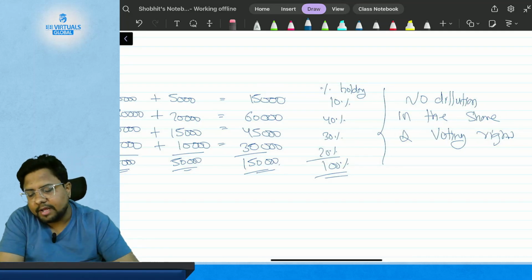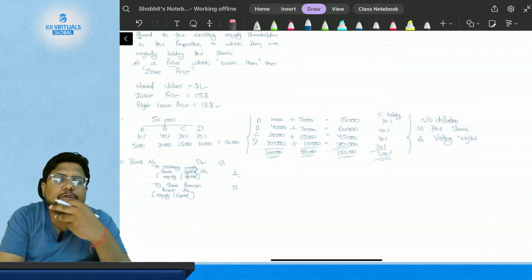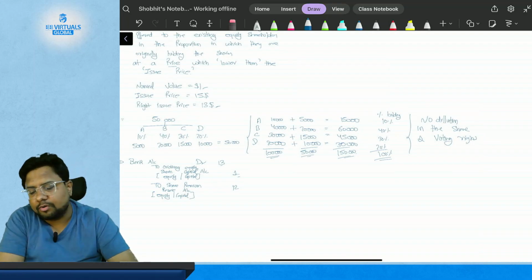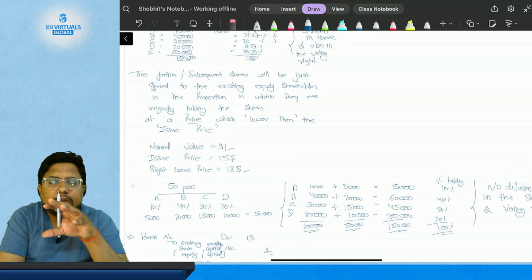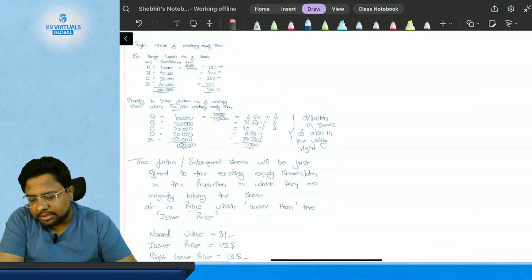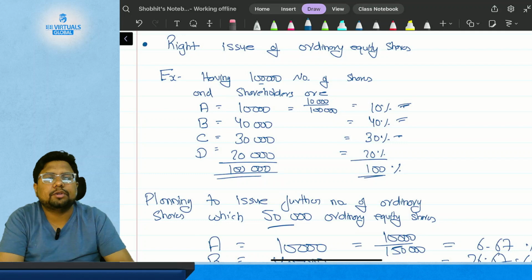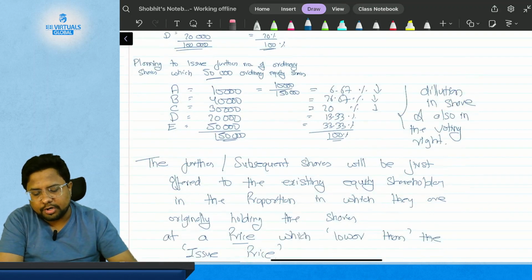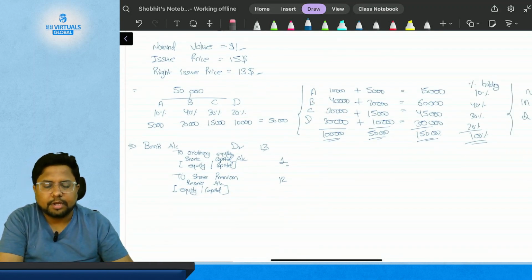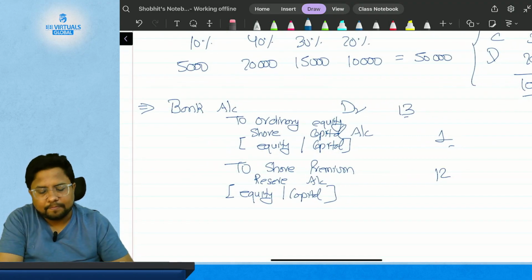Hence a right share is issued first to the existing shareholders so that they can hold their voting right in the company without being diluted. Okay, so this is the concept of right issue of ordinary equity share. I hope you are able to get it.